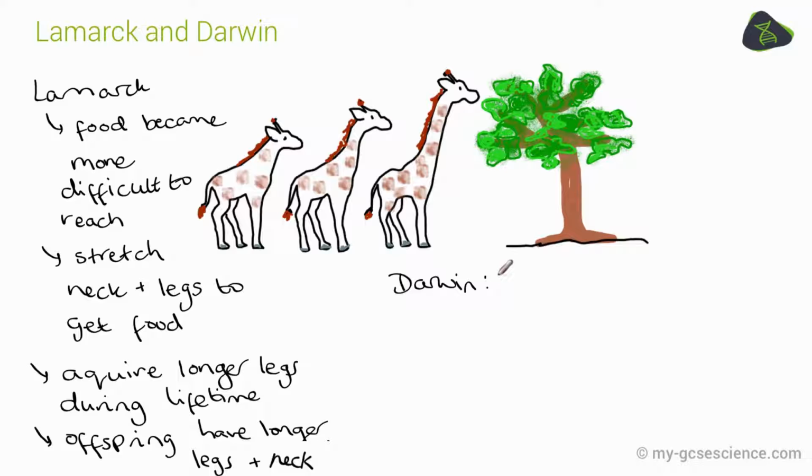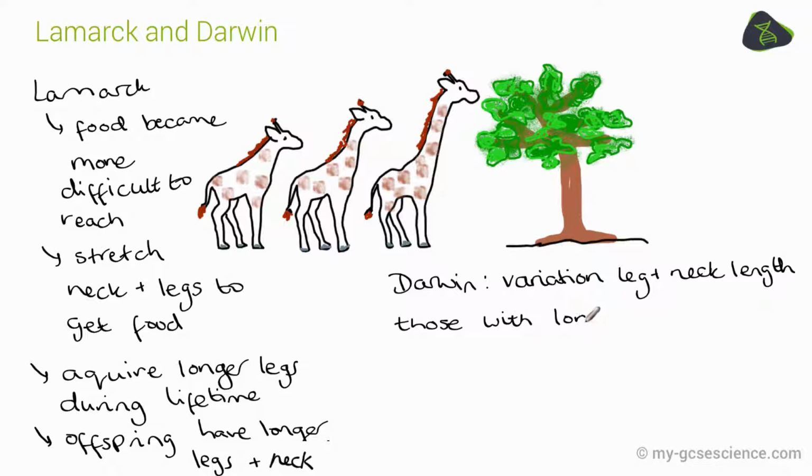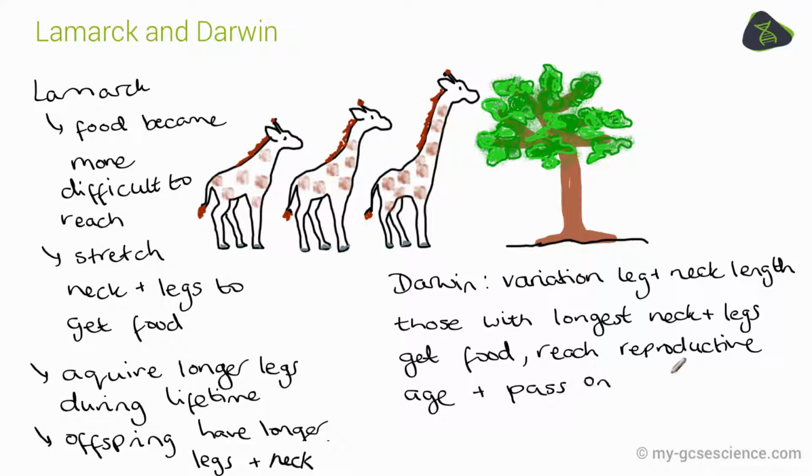He would have said with a giraffe-like ancestral population, remember this is a group of organisms of the same species, there was variation in the giraffe's neck and leg lengths. Some giraffes had longer legs, some had longer necks than others, etc. If their food source became slightly out of reach, those with the longest legs and neck would be more likely to reach the food, that is, feed on it and grow to a reproductive age, and therefore pass on these advantageous characteristics to their offspring.